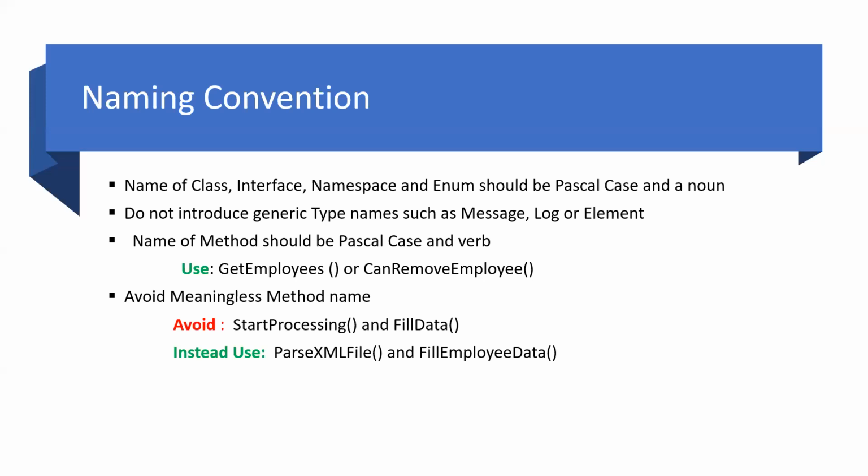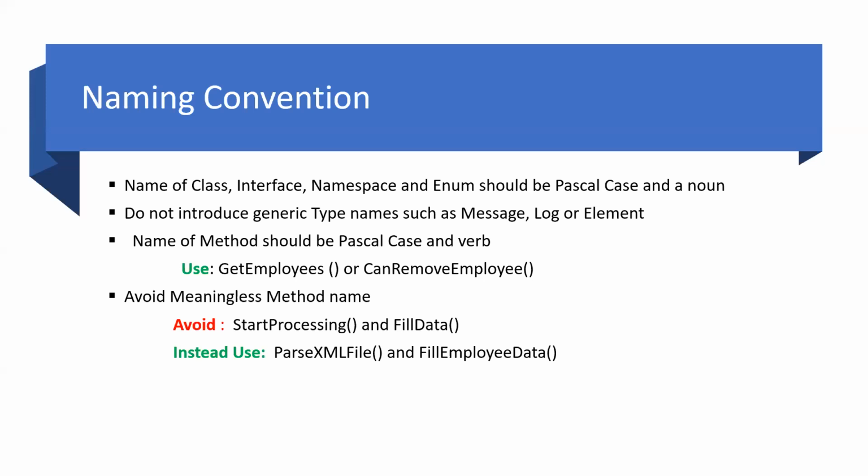So make sure you have long enough meaningful names, but avoid wordy names, like unnecessary ones such as employee for permanent and so on. It can be long enough but meaningful.